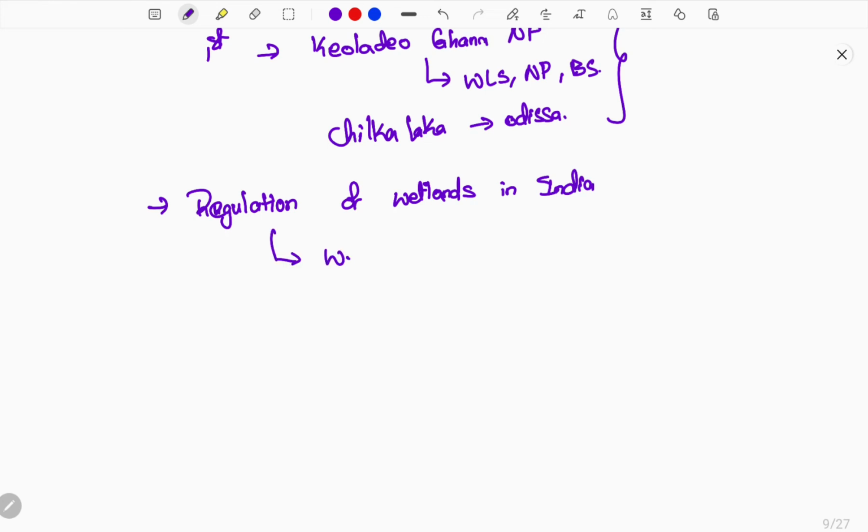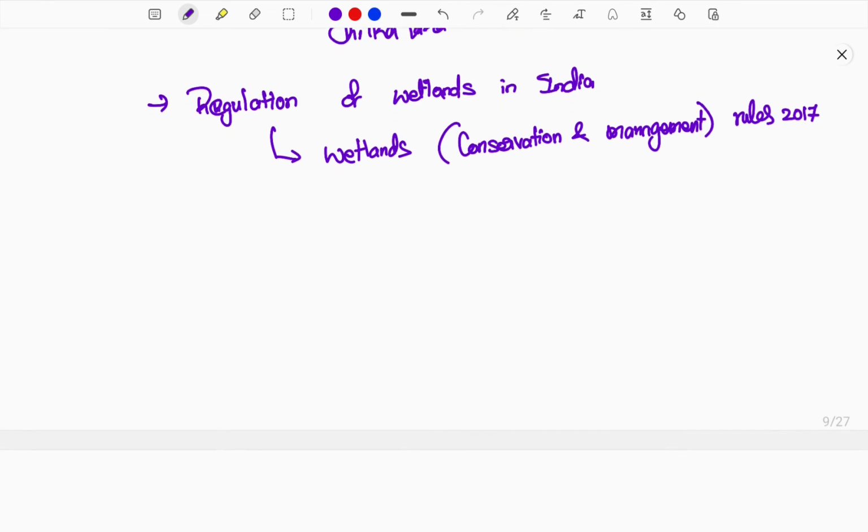The act and rules is the Wetlands Conservation and Management Rules, 2017. This is the main law made by the government to maintain the wetlands.